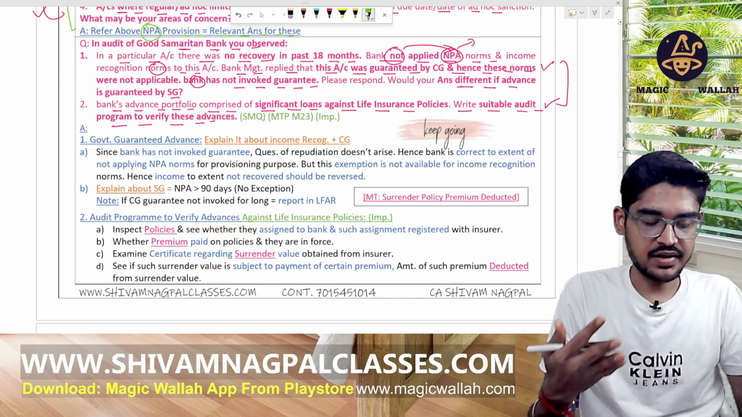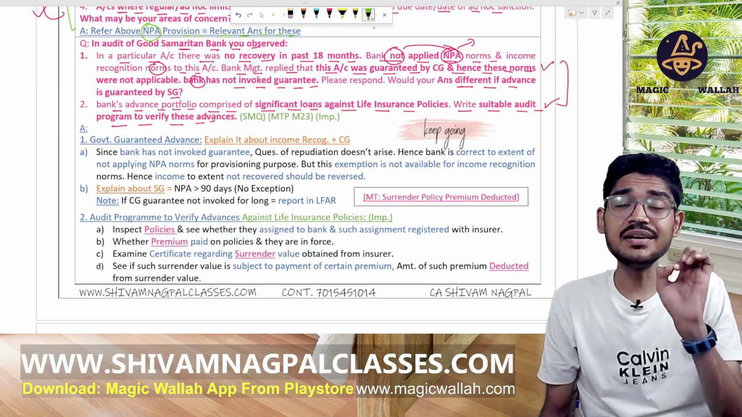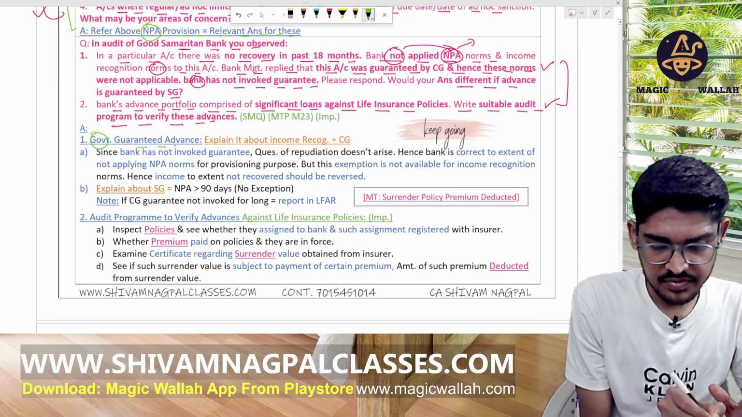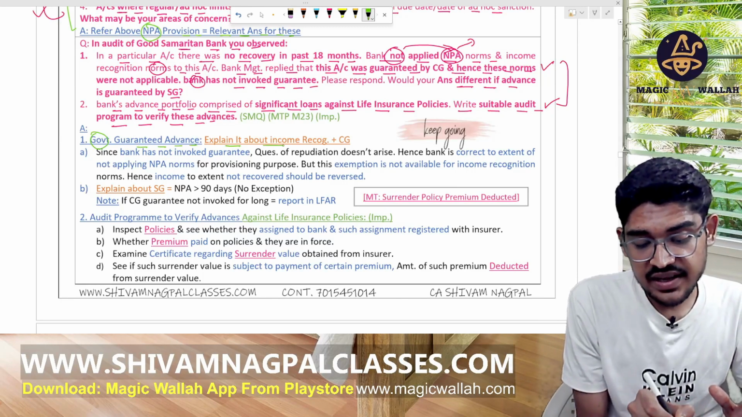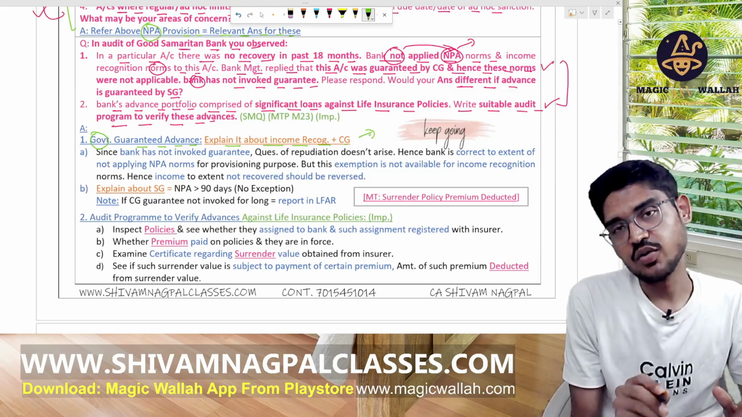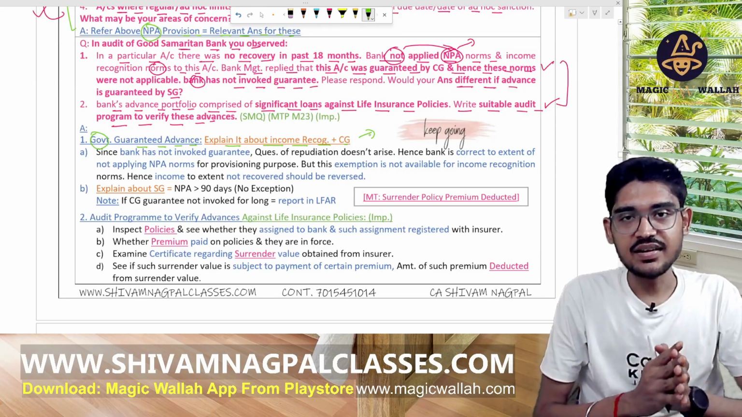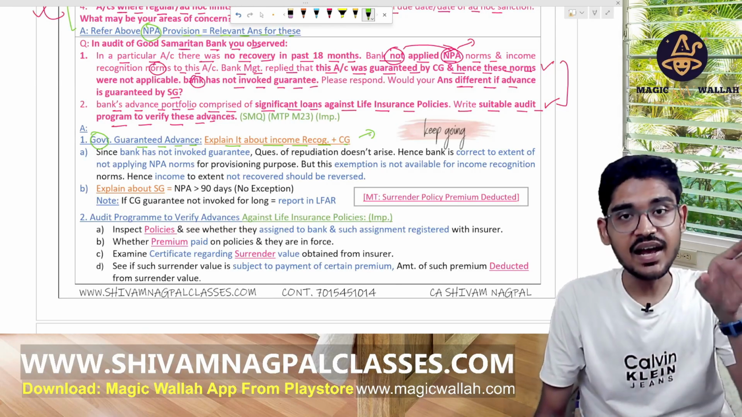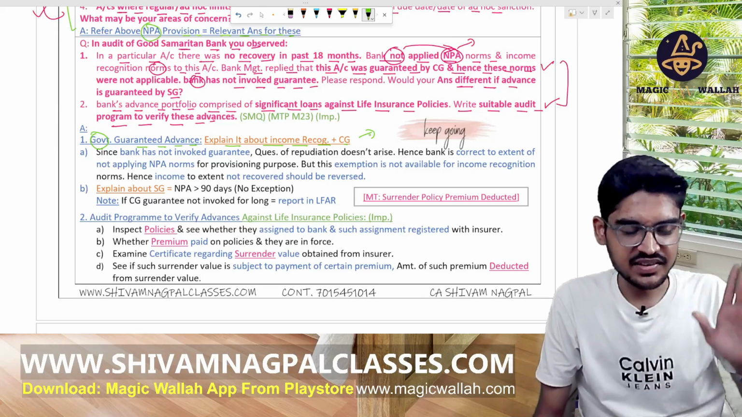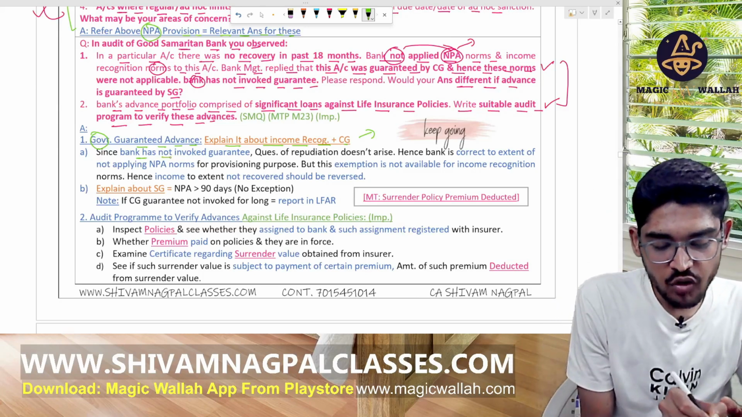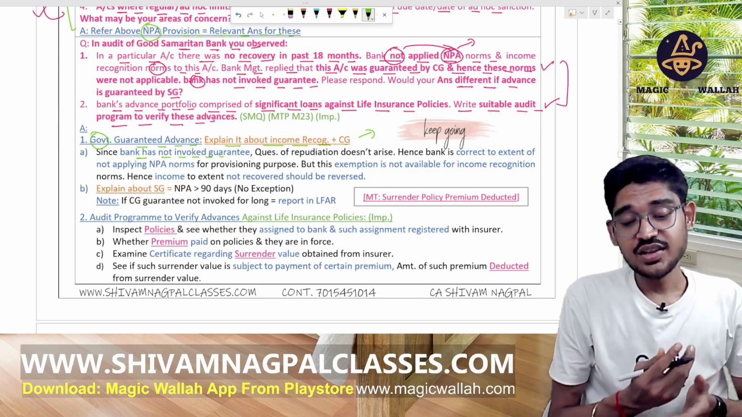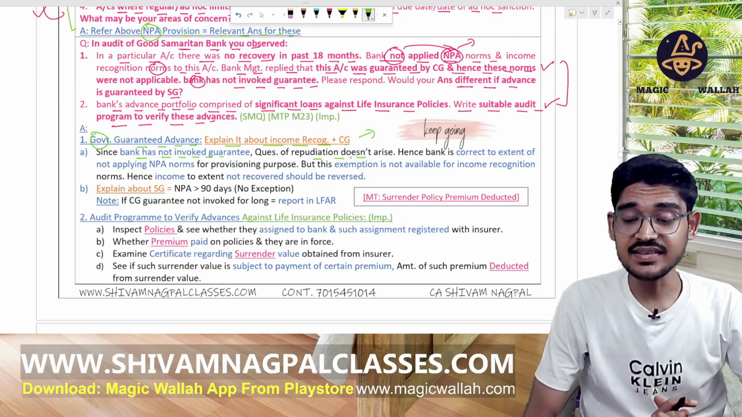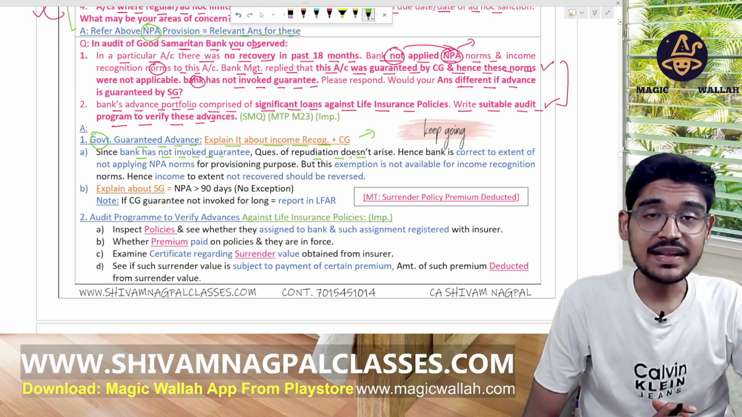So the answer for the first part. When loans are granted by the CG or SG, in both cases explain the income recognition; for CG, same point. Income should be recognized when actually received. For CG and SG treatment, as explained above, copy paste the same. Since the bank has not invoked the guarantee, the question of repudiation does not arise. Hence, the bank is correct to the extent of not applying the NPA norms.